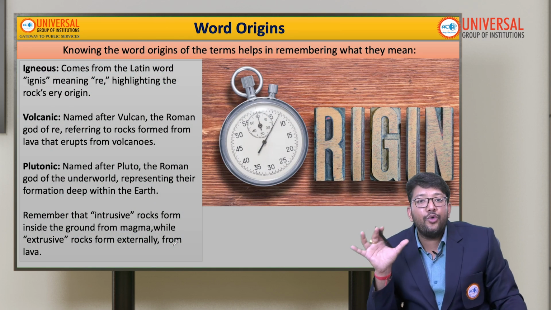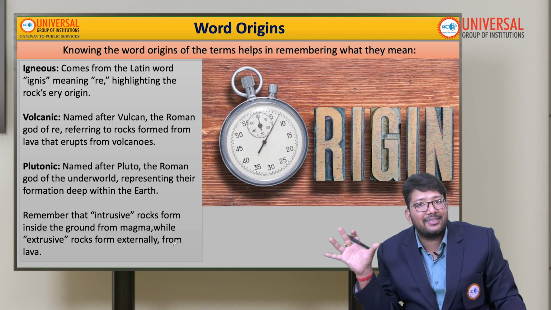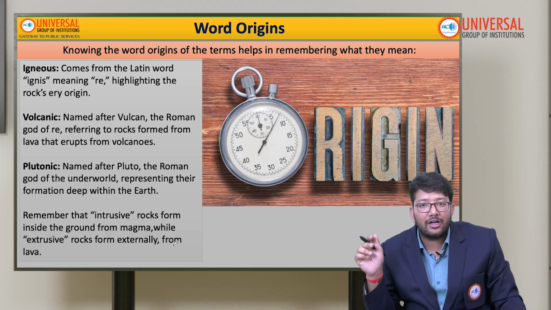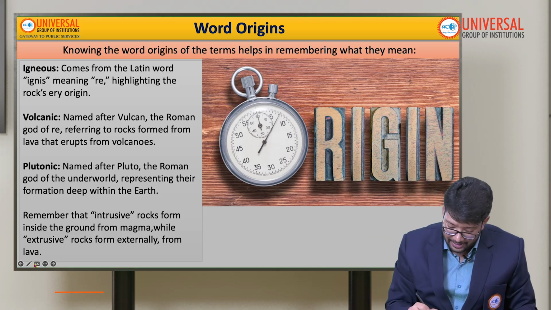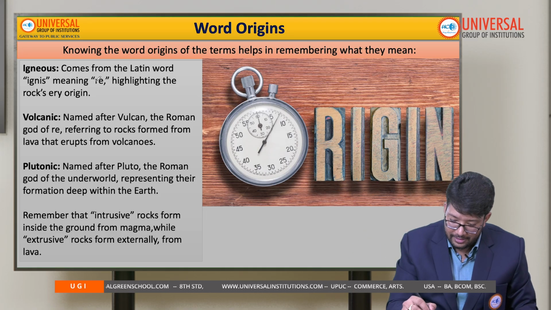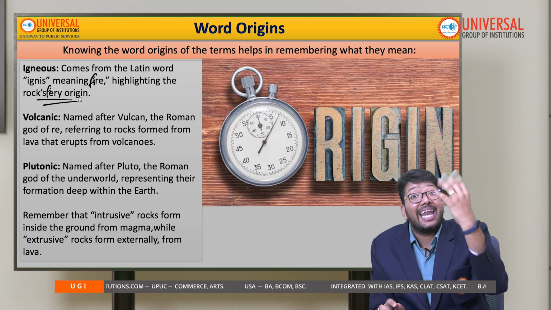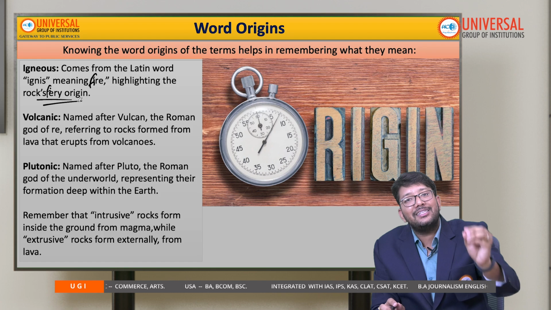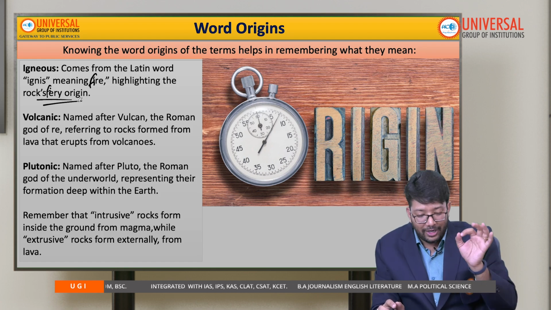So if I talk about the origin of these particular terms, it will help us remember what exactly they mean. The word igneous comes from the Latin word ignis. Ignis means fire, F-I-R-E, fiery origin. Ignite means fire, it means it is coming from the fire, from lava itself, okay?